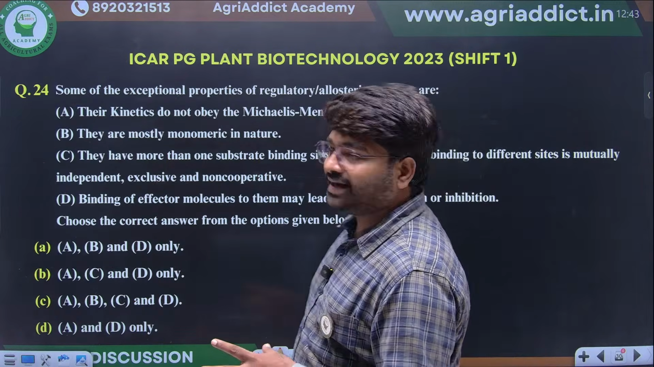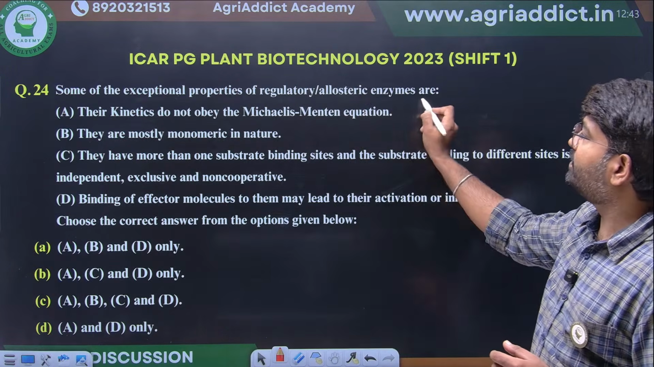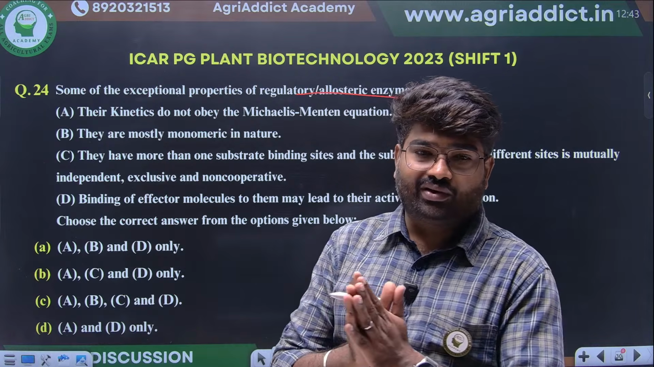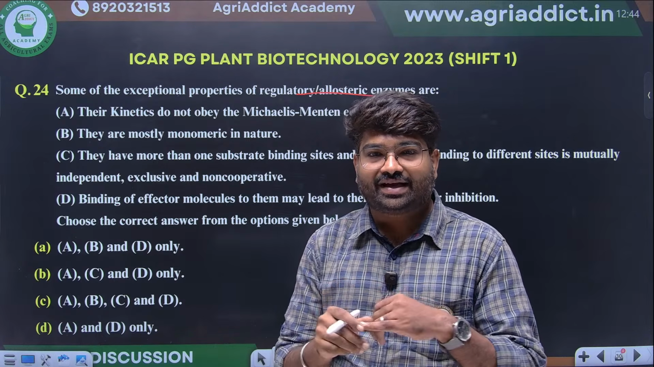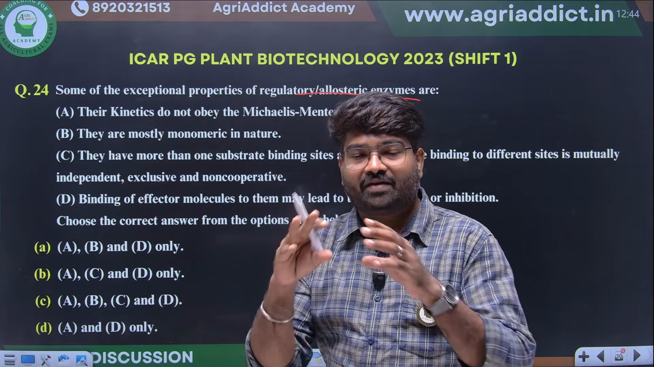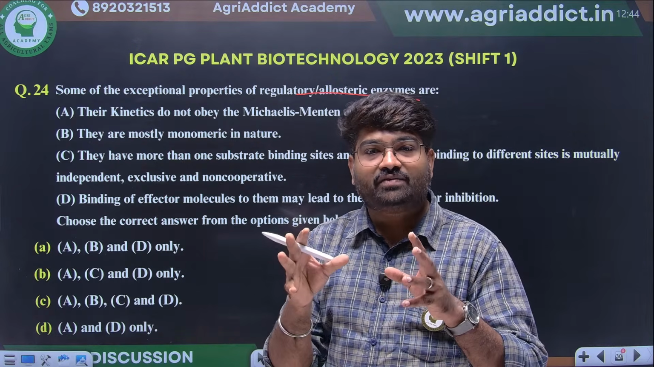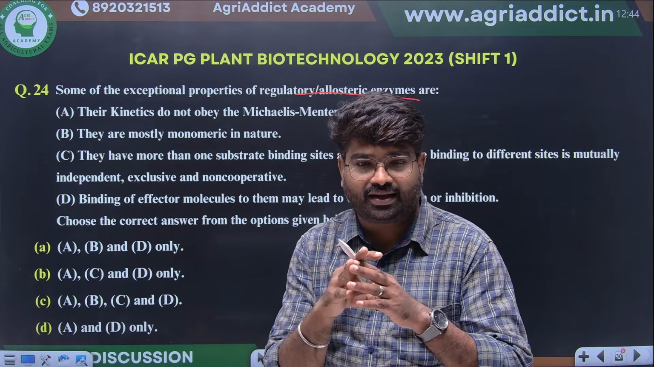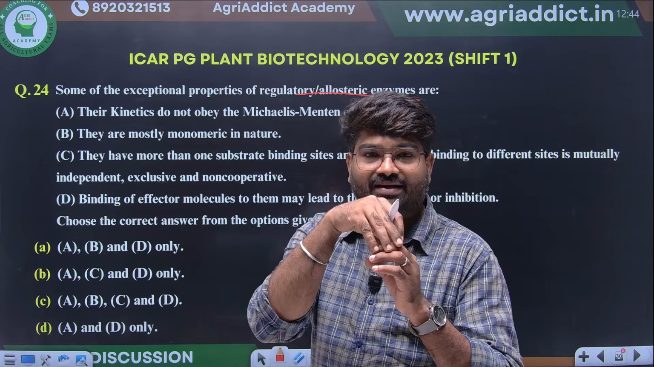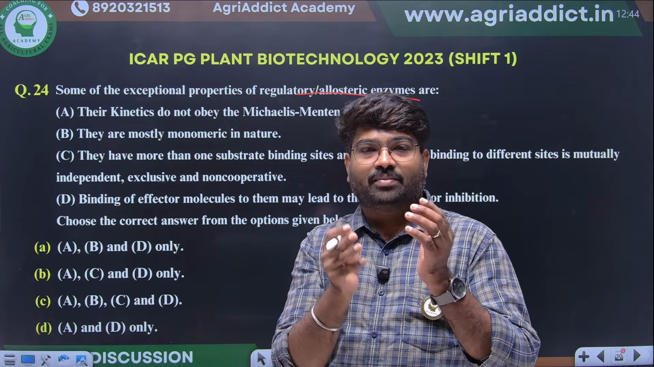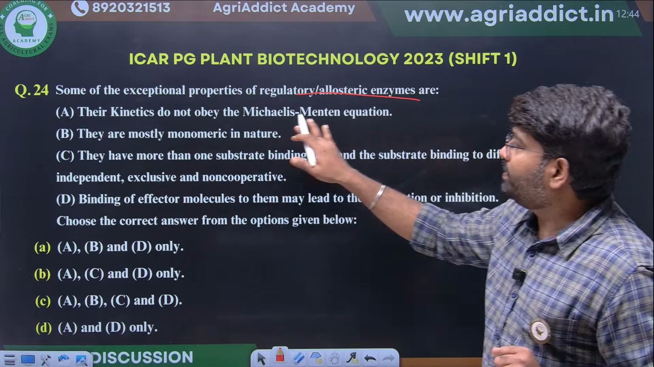Another thing they are asking about is allosteric enzymes, one question from enzymology. Some of the exceptional properties of regulatory enzymes, that is allosteric enzymes. We know allosteric enzymes do not obey Michaelis-Menten kinetics. This is the first thing. Second, they are multimeric enzymes with different substrate binding sites. Then they show the phenomenon of cooperativity. If a substrate is binding at one place and a modulator is binding at another place, that can influence the binding of other substrate by the action of cooperativity. Their kinetics do not obey the Michaelis-Menten equation.